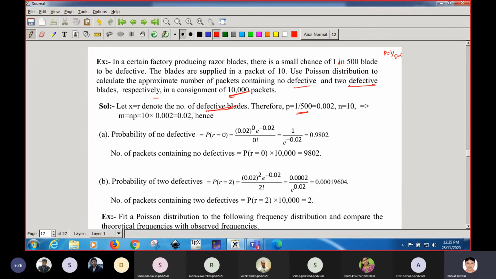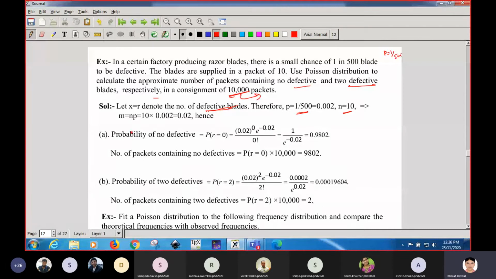In our favor it is 1 and total is 500, so it will be 0.002. Small n equal to 10. What is capital N? This is the frequency. If you multiply the probability with the total number of packets, you will get the frequency of that particular probability.